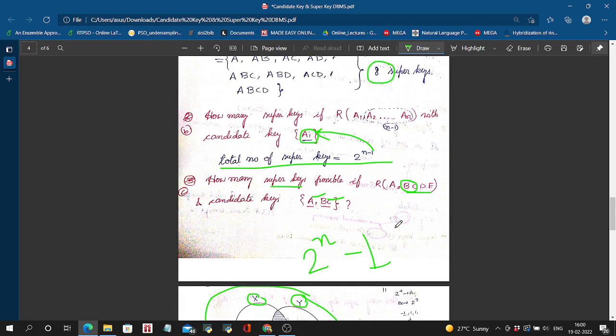This case happens when all the single attributes are candidate keys. Okay, for example, when A, B, C are 3 attributes, the maximum number of super keys is 2 to the power 3 minus 1, that is 7, when A, B, C are each separately a candidate key.